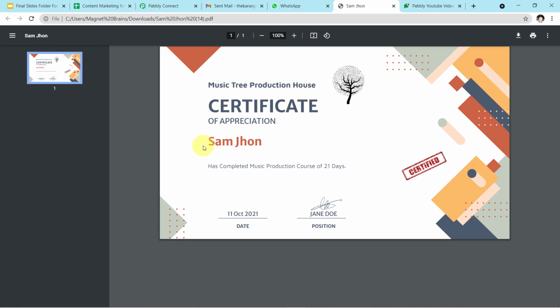Okay, so guys, you have seen the integration now. One more thing, I'll add the link of the particular workflow which we have created just now in the description box. So you can click on the link and you can clone the same workflow into your free Pabbly Connect account. Okay, so don't forget to check and click on the link.